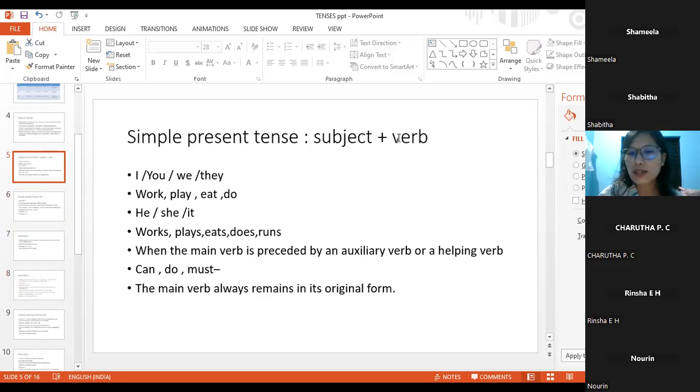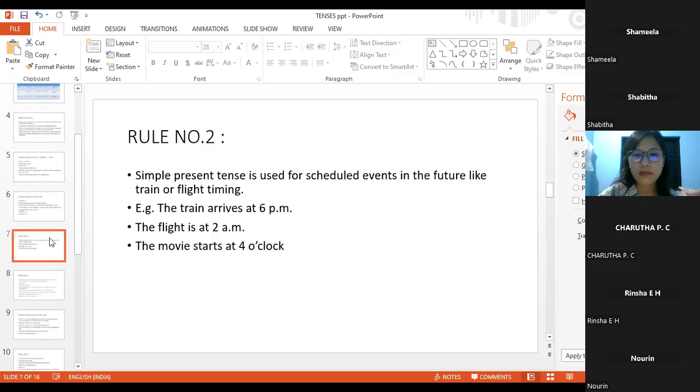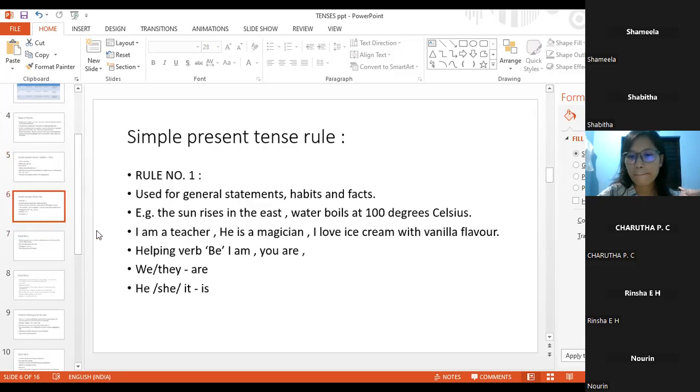In order to write the simple present tense, first of all, we have to write the subject, and subject plus verb. Please note down. Structure or formula, you can write that. And then, are you done with the writing? Yes, ma'am. Okay, thank you.